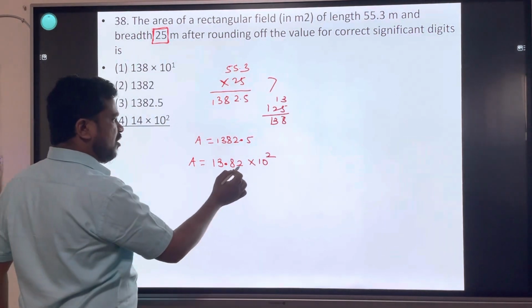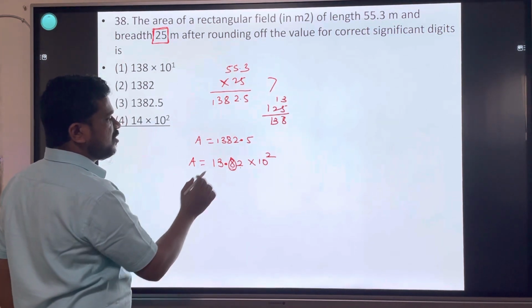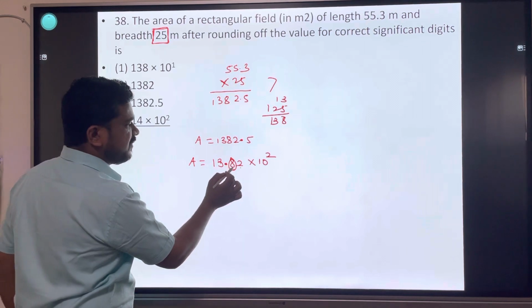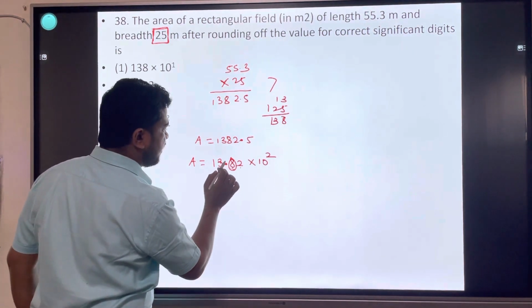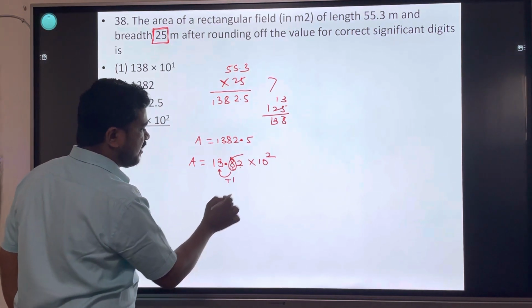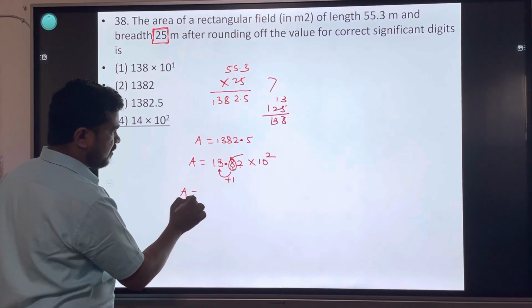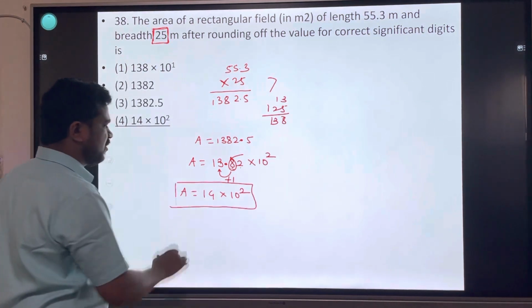लेकिन we have to round off 8. 8 रिमूव करते समय if it is a number greater than 5, then skip this number and increase previous number by 1. 14 into 10 raised to 2. This is the rounding off. Easy है.